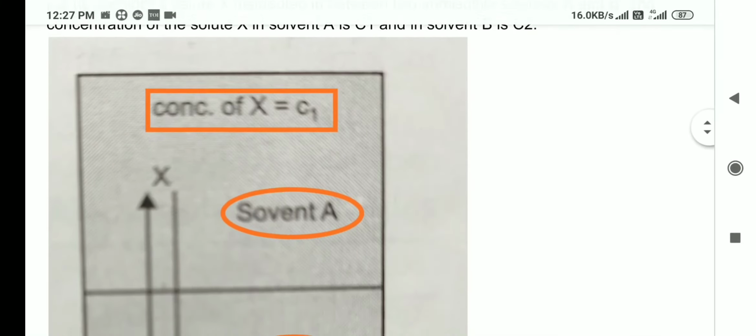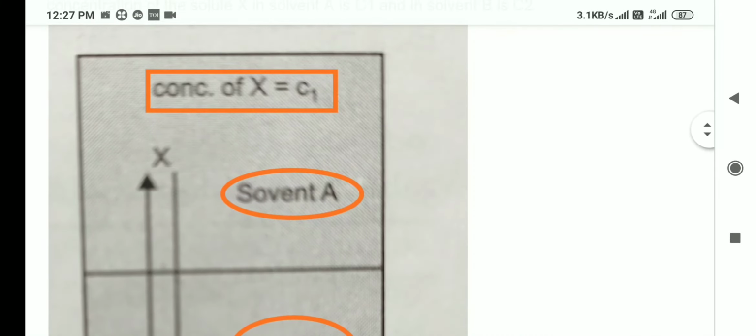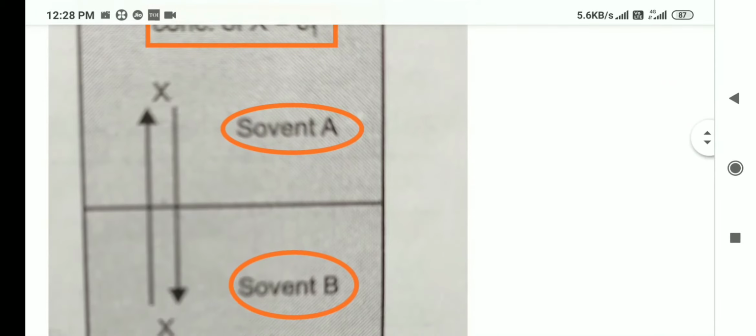This diagram is showing you the distribution of the solute X in between two immiscible solvents A and B. You can see in this diagram, I have taken a solute X and a solvent A, and another solvent is B. Now we assume that these two solvents A and B are immiscible with each other. That's why we have drawn a line in between the two. It means they are immiscible.